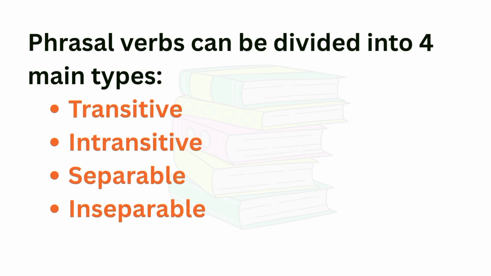Phrasal verbs can be divided into four main types. The first one is transitive, the second one is intransitive, and the third and fourth are separable and inseparable. So let's discuss them one by one.